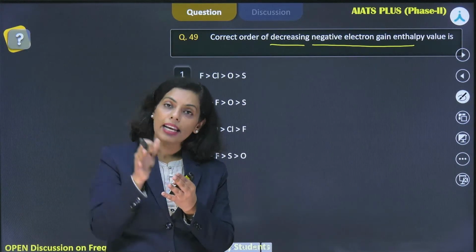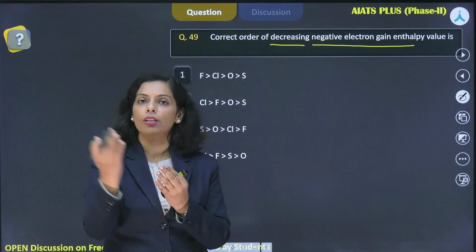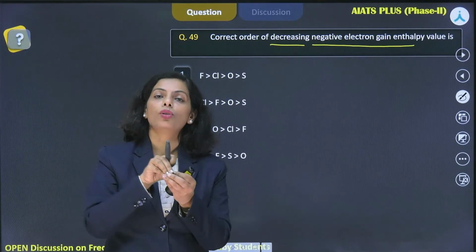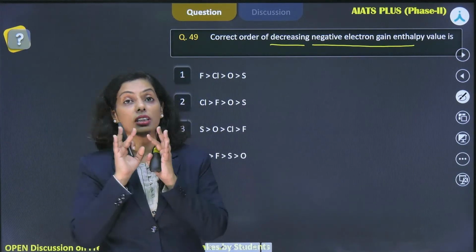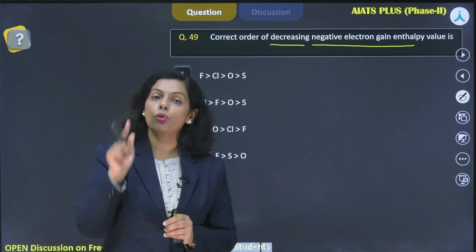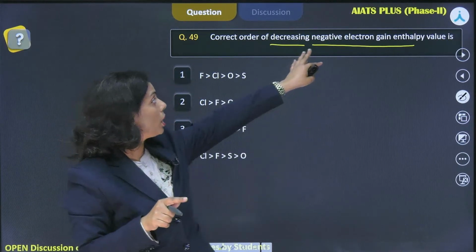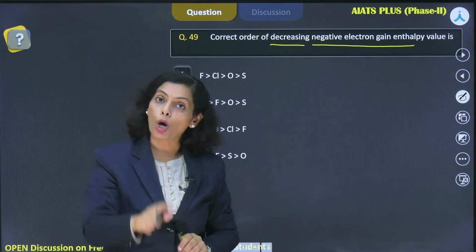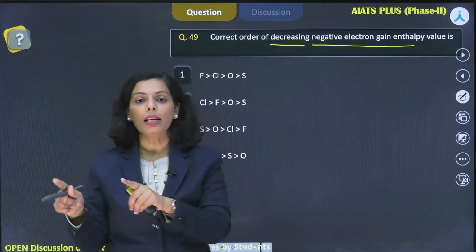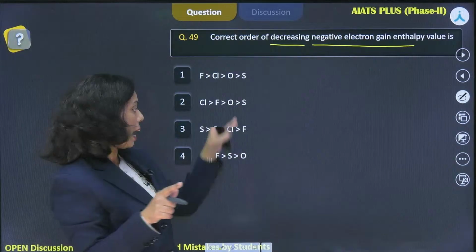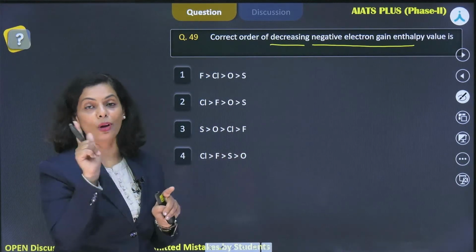And while you are adding an electron to it, the electron has higher energy, it's moving, and you are just adding it into a shell. So there is a release of energy in the general case, right? But for the noble gases, whenever I'm talking about the electron gain enthalpy, that is positive. But for other elements, option 2, I have to just look at it. Directly I will not be saying.